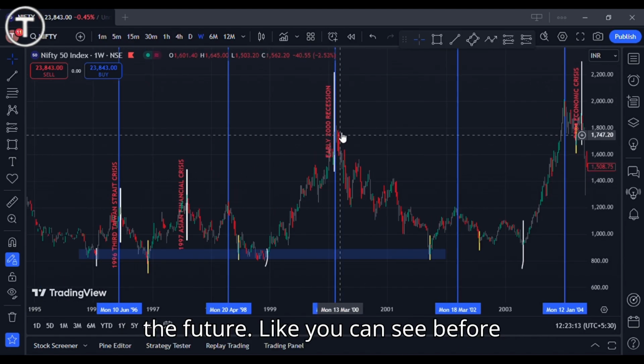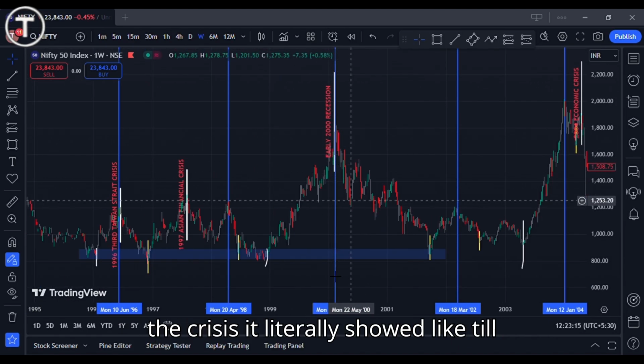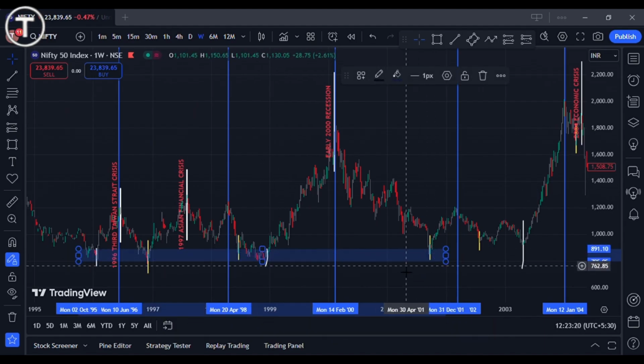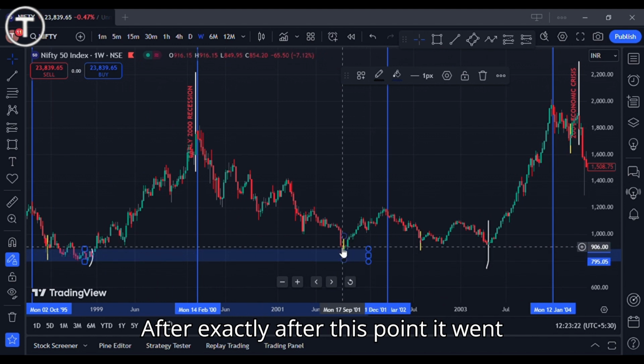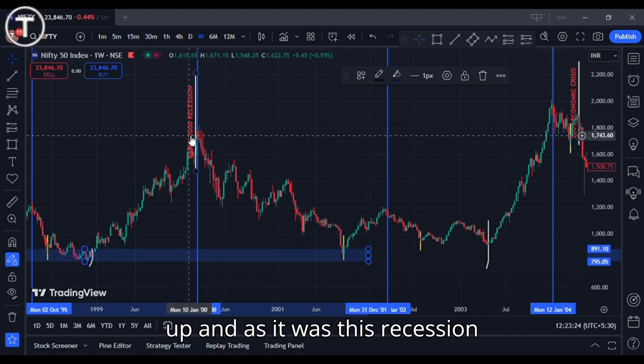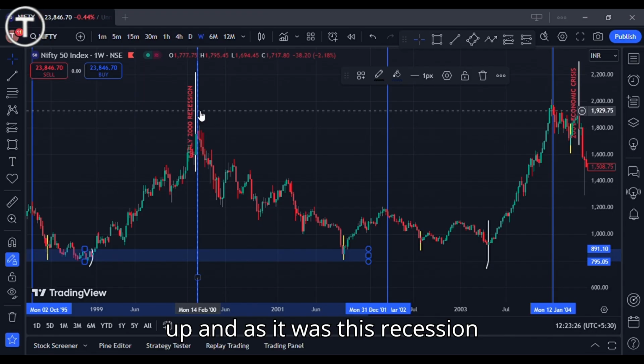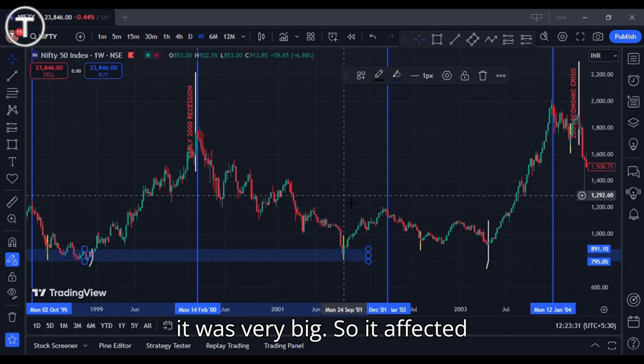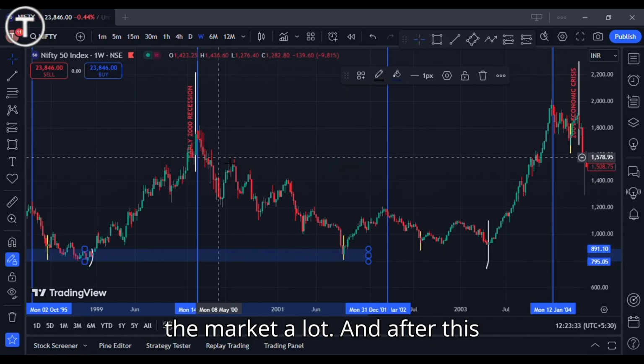You can see that before the crisis it should have gone down, and exactly after this point, it went up. And as this recession lasted a long time and was very big, it affected the market a lot.